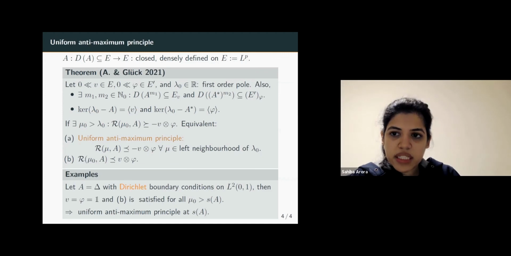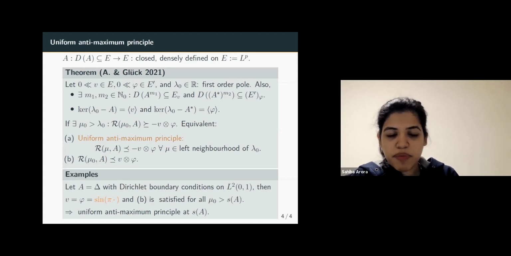So now we again take the Laplacian with Dirichlet boundary conditions. Then as I said before, the spectral bound is negative, and the eigenvector here, v(x), is sine(πx). It's again a self-adjoint operator, so everything only needs to be checked for A. Now, again, it actually generates a positive C0 semigroup, so the characterization comes free of cost.